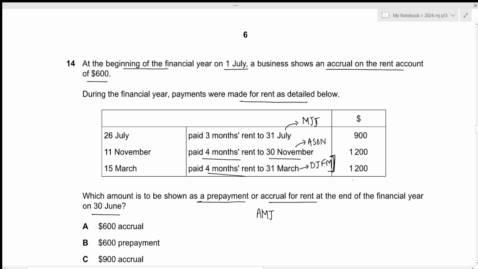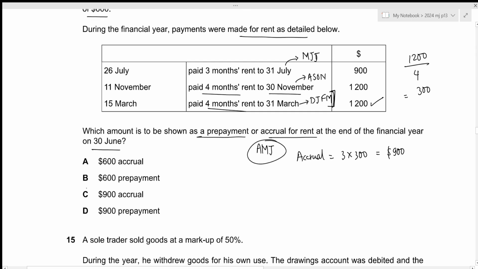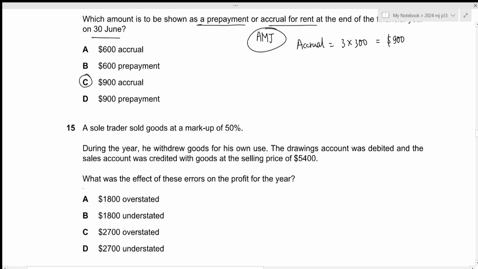And let's calculate the rent per month. This 1200 is for 4 months. So if we just divide it by 4, we will get the rent for 1 month, and that will be 300. So we have accrual for 3 months. So the accrual for rent is just going to be 3 times 300, which is also 900. So 900 accrual is the answer we're looking for, which is given in option C. That is all for the 14th question. Let's move towards the next one.